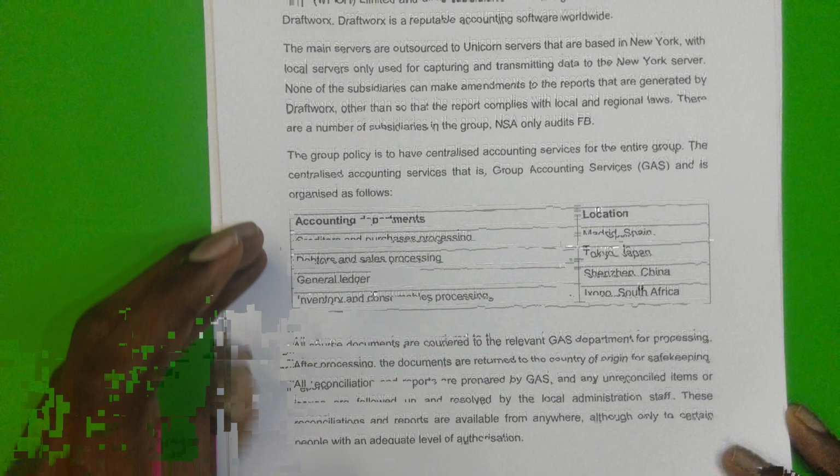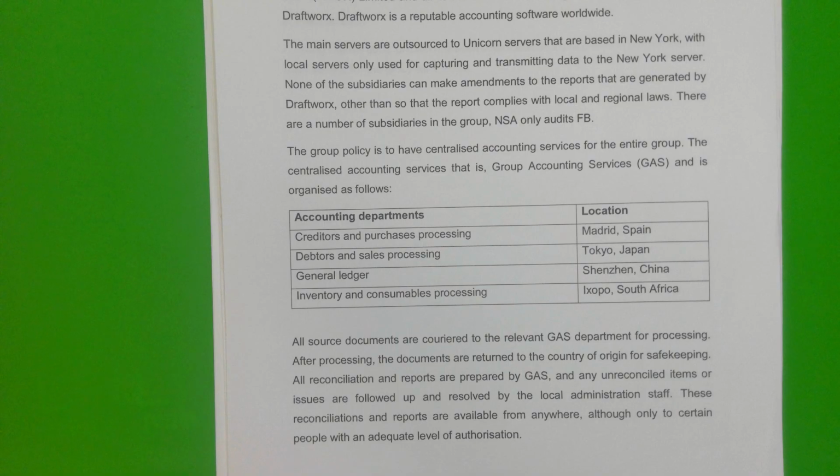Right. So this idea of a centralized accounting system or accounting services is something that we discussed many times in class during lectures. You guys would remember that I would stress that a centralized accounting system is a system in which there was one location where multiple accounting things were done. So accounting processing for the entire group was done in one location. And we spoke about that in class.